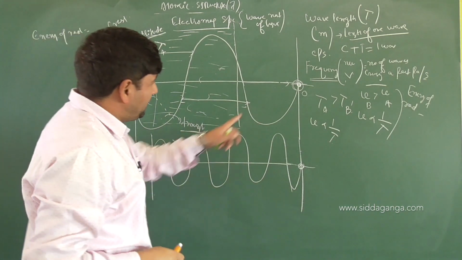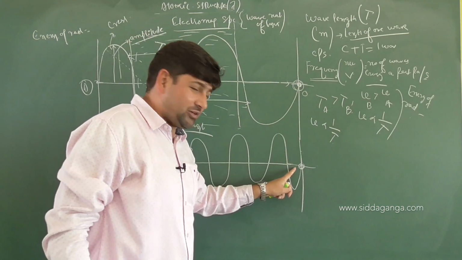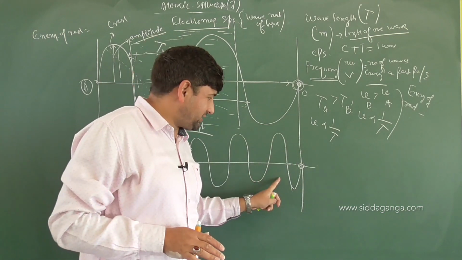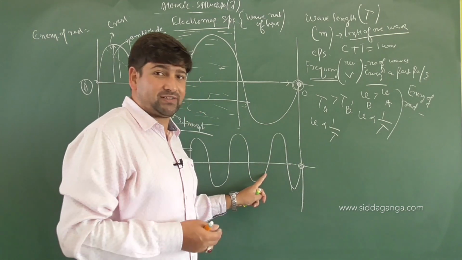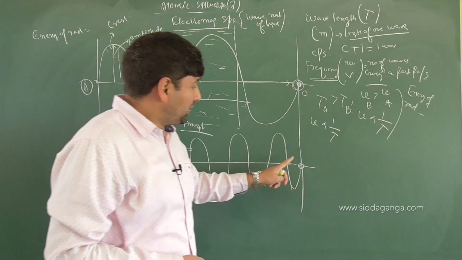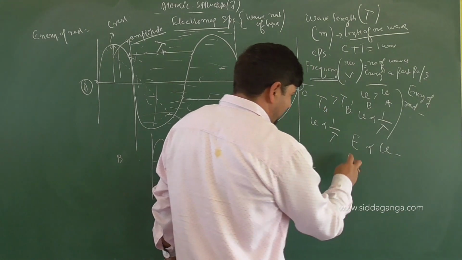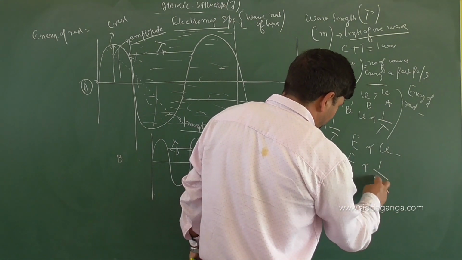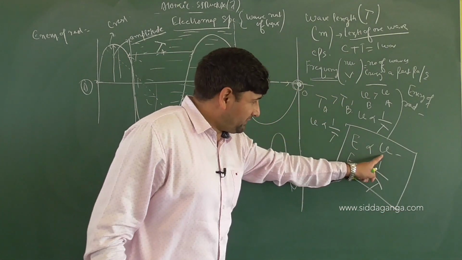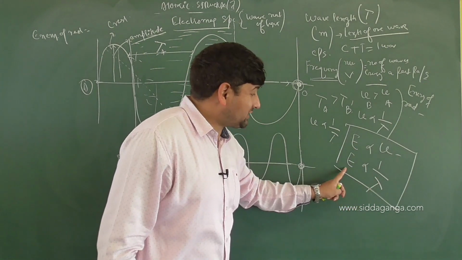Now, if the number of waves crossing this particular point are less in case of more wavelength, and in case of less wavelength, number of waves crossing a particular point are more. That means working capacity in general terms, working capacity of B means this wave is able to move faster. Yes or no? So the energy of the wave will be more or less? Energy will be more. So we have energy is directly proportional to frequency and energy is inversely proportional to wavelength. Keep it in mind. More the frequency, more will be the energy. Clear or not? More the wavelength, less will be the energy.